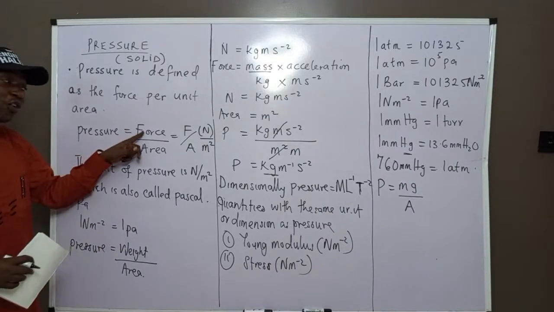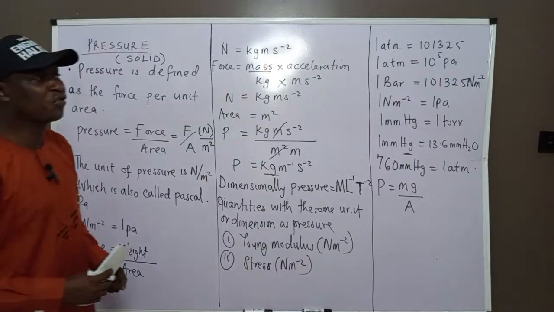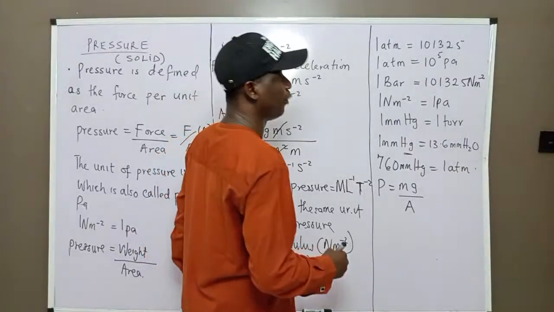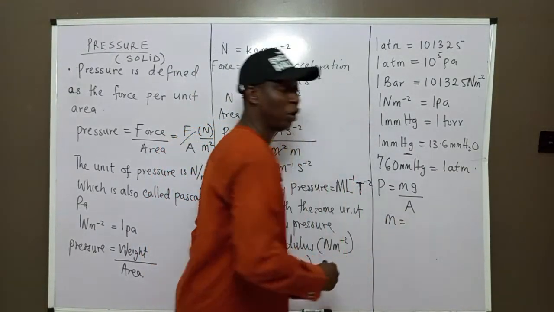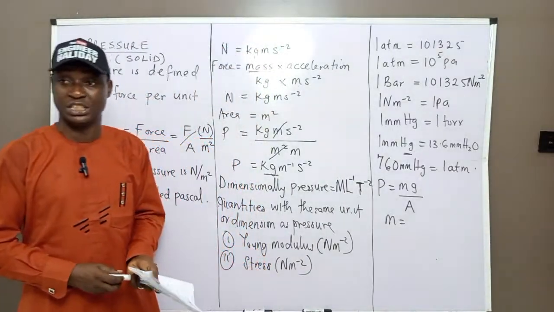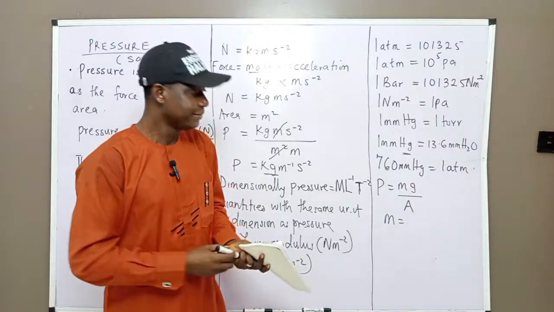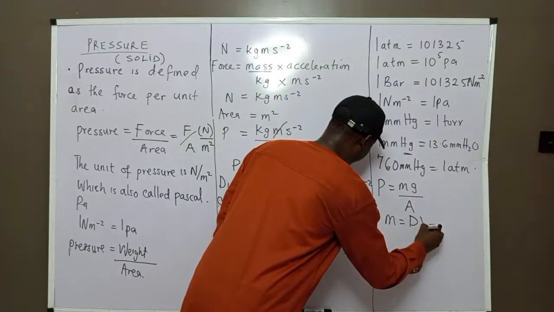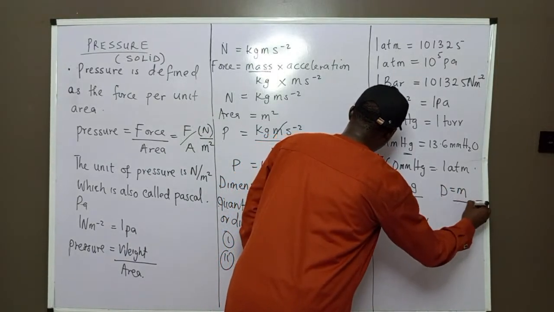I told you the force can be likened to the weight. Is that still correct? Also, sometimes in the question we might not be given mass. Recall density and vectors. Go and watch density and vectors, the last class we did. We cannot be going back to all those things. Then mass is density times volume. Remember that we say density equals mass over volume.